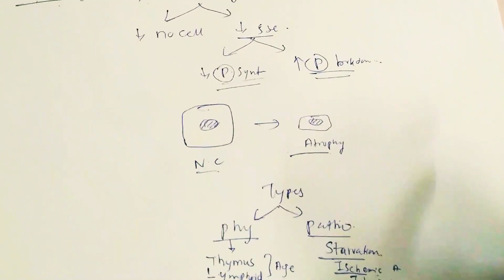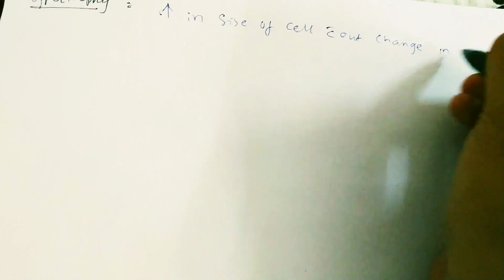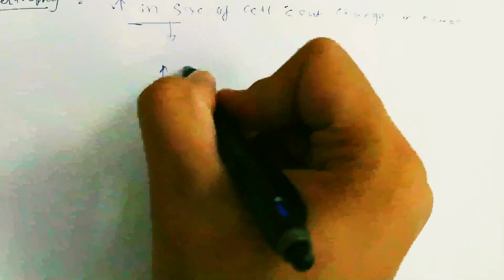Next is hypertrophy. Hypertrophy is increase in size of cell without change in number. The increase in size of cell is due to increase in protein.